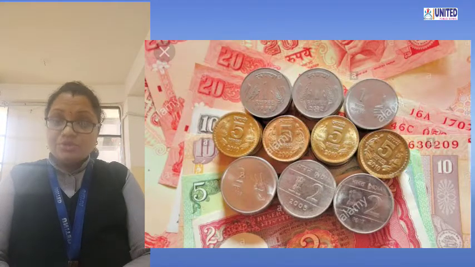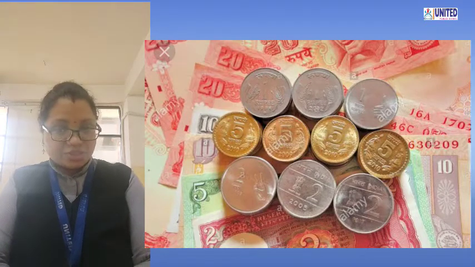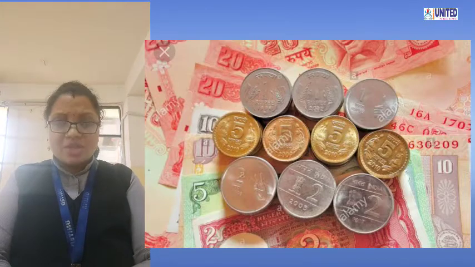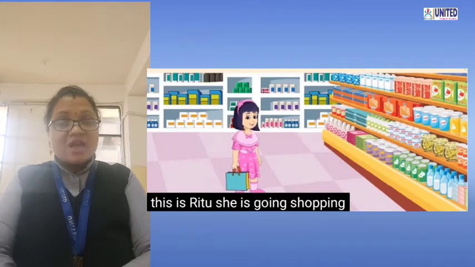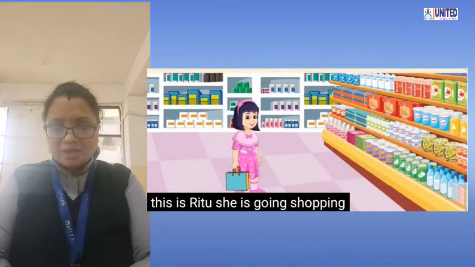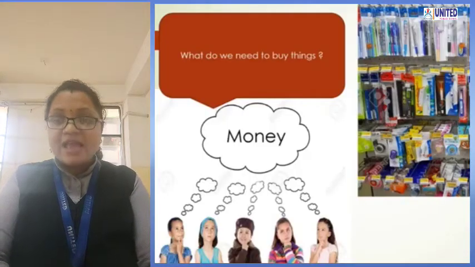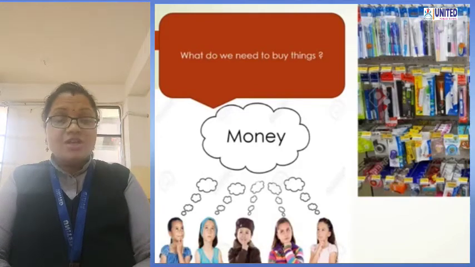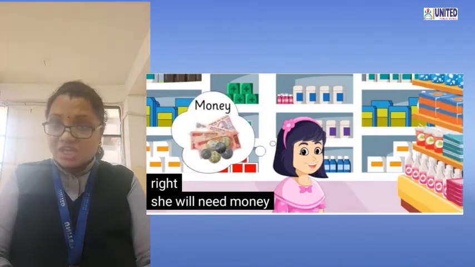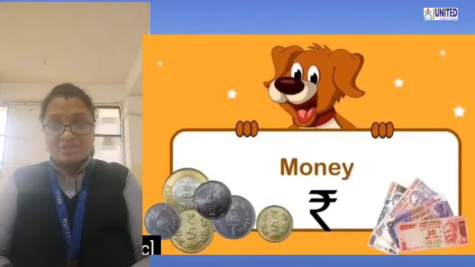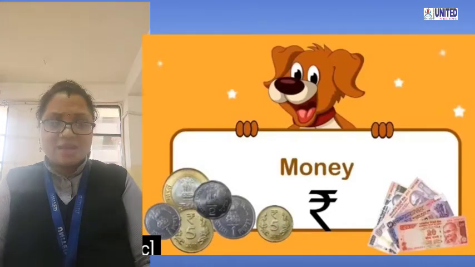Okay, as you know, today we are going to start our new chapter, chapter number 14, Rupees and Paise. So let's see, one girl is like you, she is Ritu and she is going shopping. So what do we need to buy things? Yes, right, money. She needs money for shopping or to buy things. See, this is money. Yes, without money you cannot buy things.